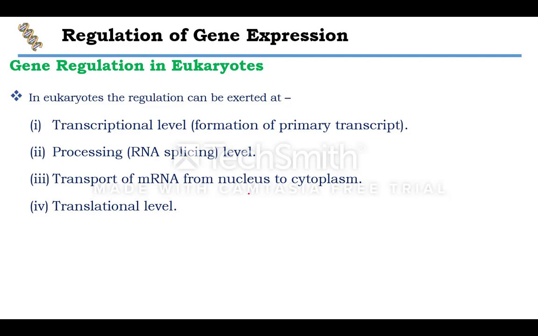the cytoplasm. When the mRNA is transported to the cytoplasm from the nucleus, then the ribosome recognizes it, and then the different polypeptides and amino acids are formed. Okay. Now the 4th one is the translational level. So gene regulation takes place at 4 different levels in eukaryotes.